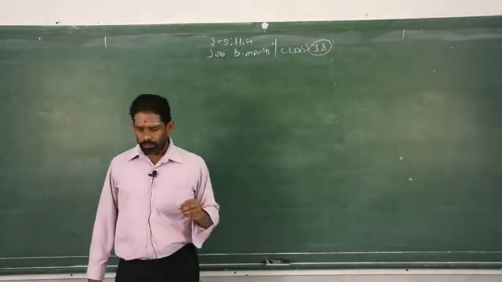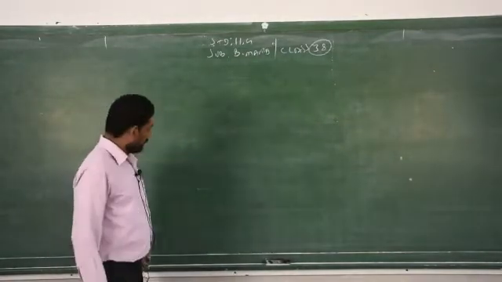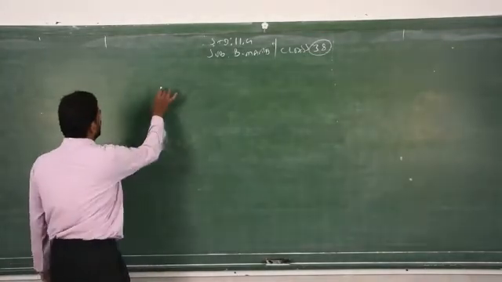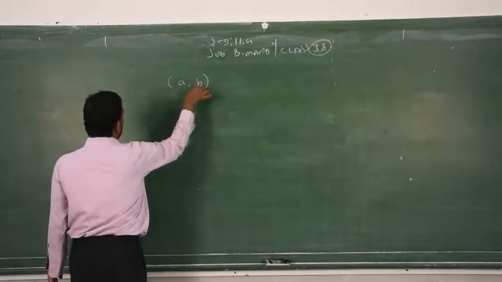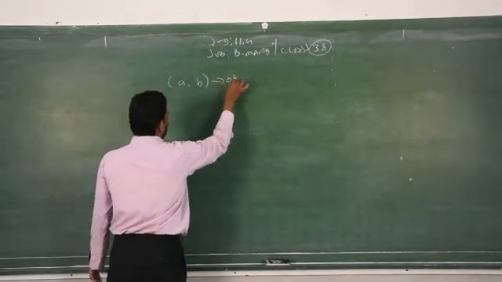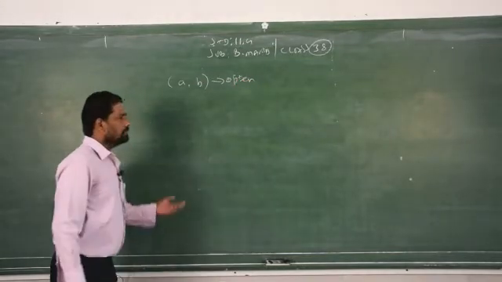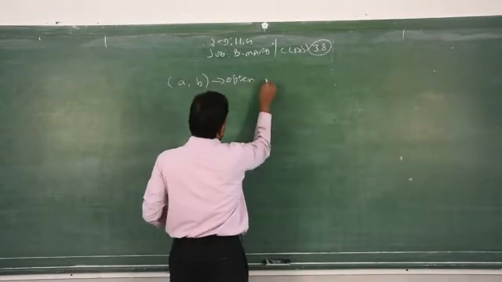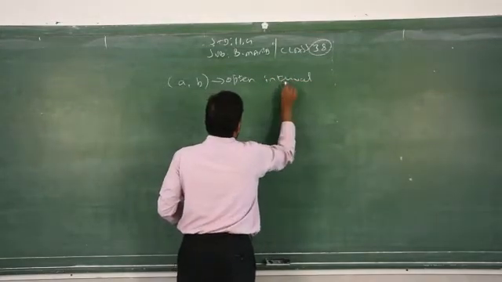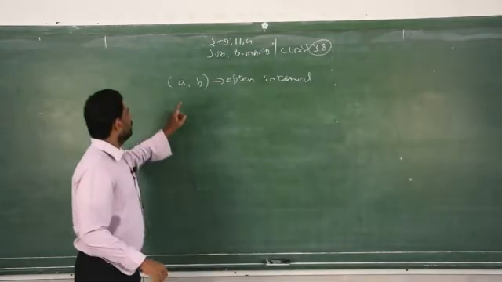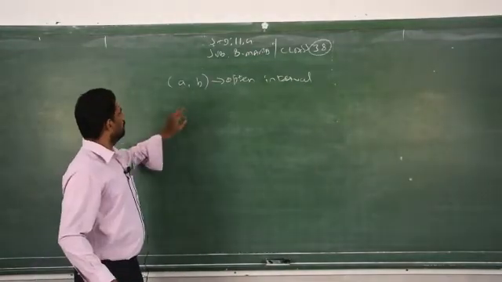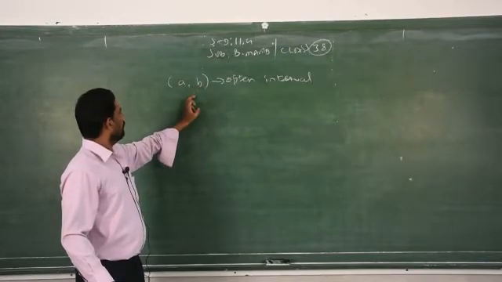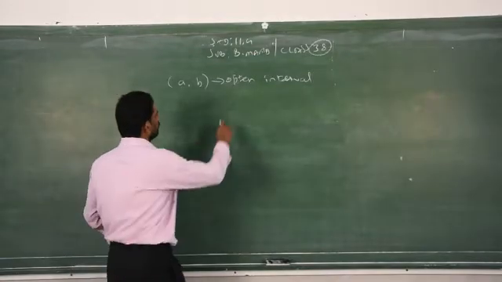Here we have some basic concepts, open interval and closed interval. What is meant by open interval? If you use the simple bracket, it is called open interval. I am taking only the basic concept. The definitions are there in the textbook, but you can understand what is meant by open interval. This is called between A and B. A number taken between A and B. In the case of between A and B, you can use the simple bracket, that is open interval.